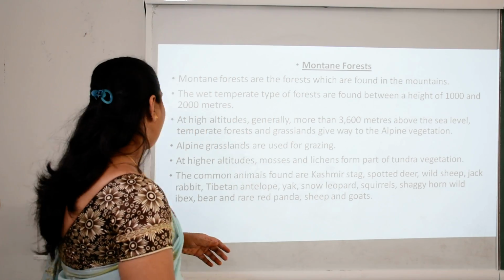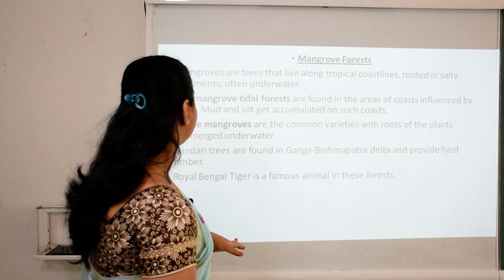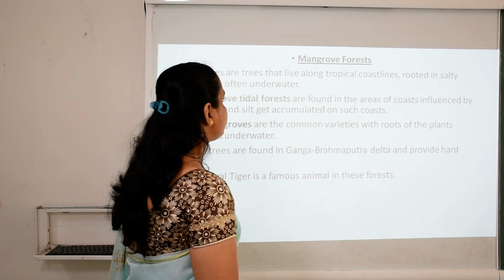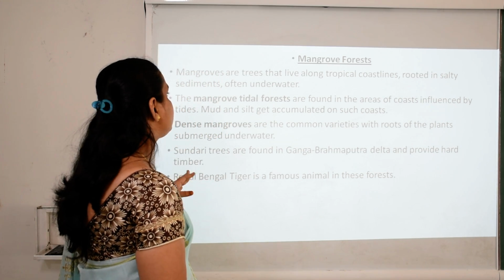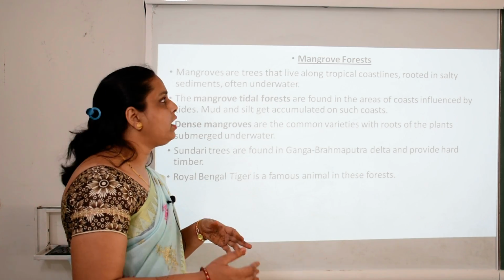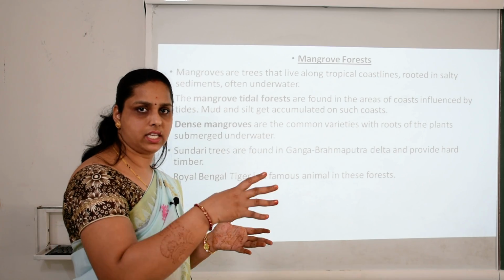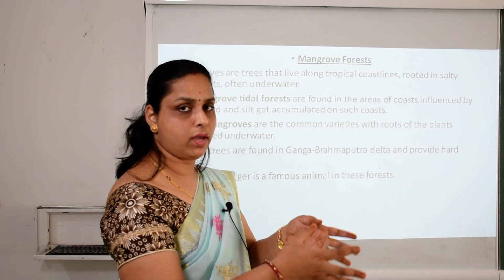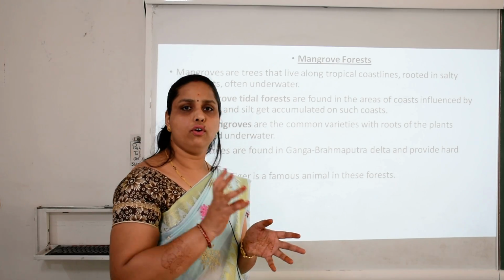Okay. Now, the next one is mangrove forest. Mangroves are trees that live along tropical coastlines, rooted in salty sediments that turn underwater. When we talk about these mangrove trees, they are in the coastal areas. Clear? Coastal areas which are famous for deltaic regions have mangrove forest.